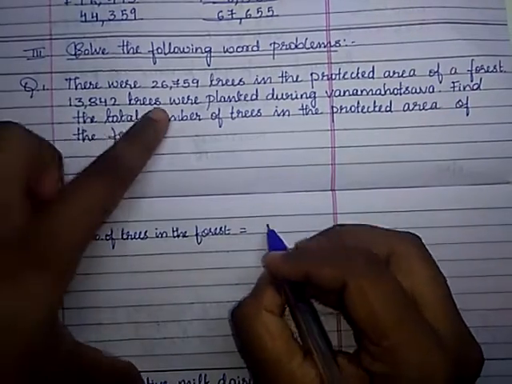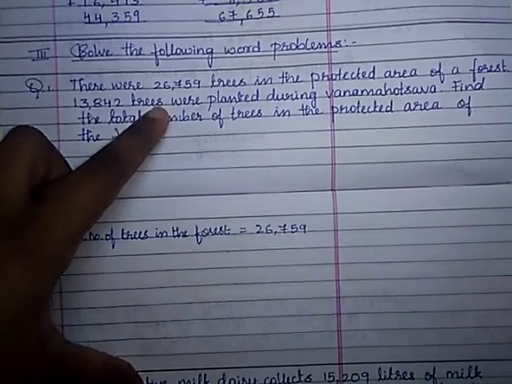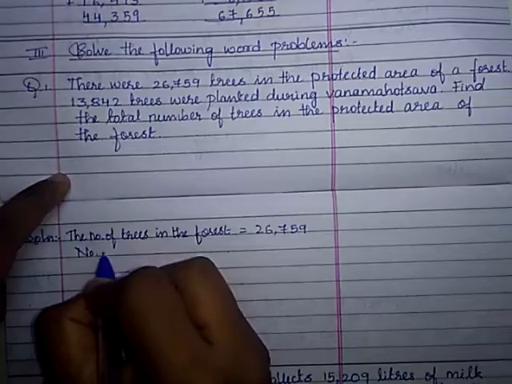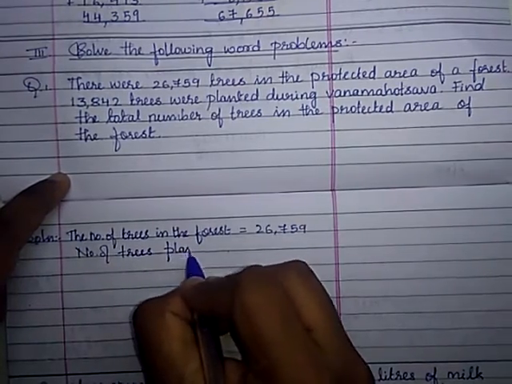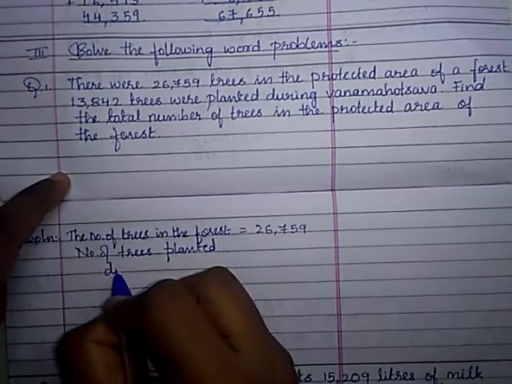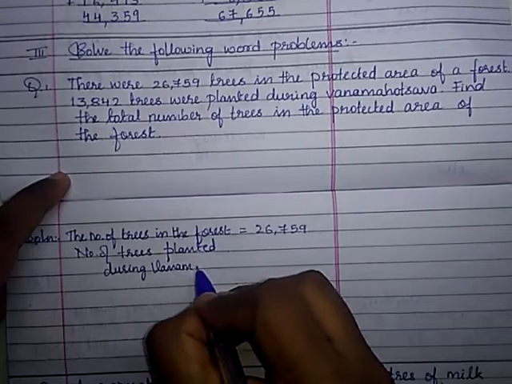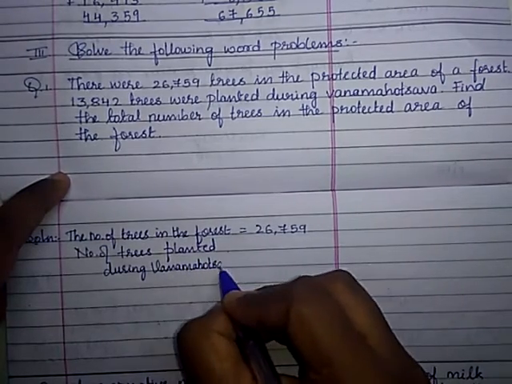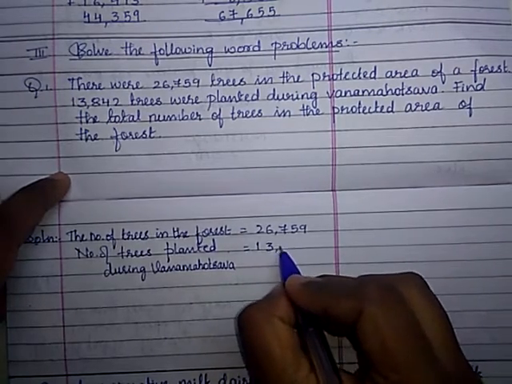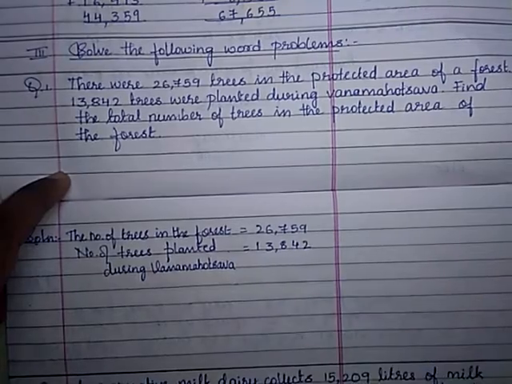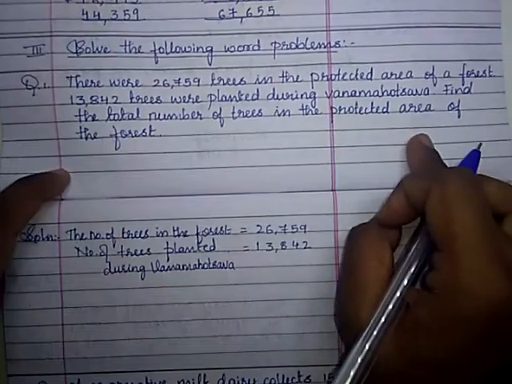Is equal to 26,759. Then the number of trees planted during Vanamahotsava is equal to 13,842.